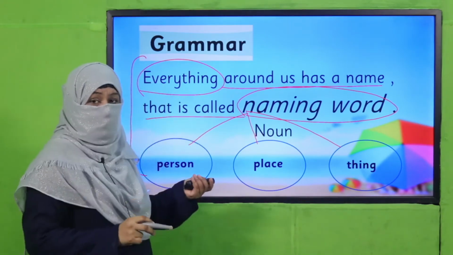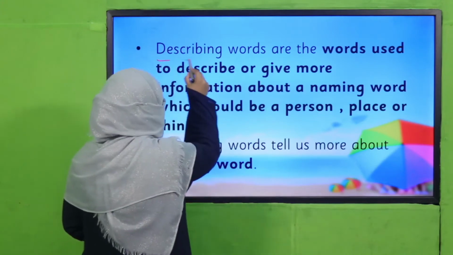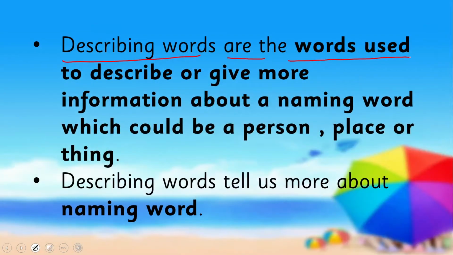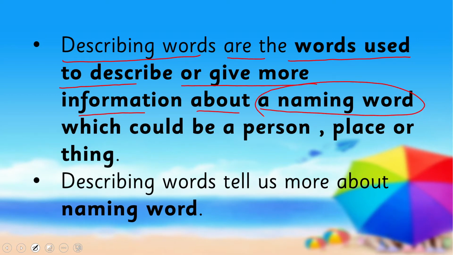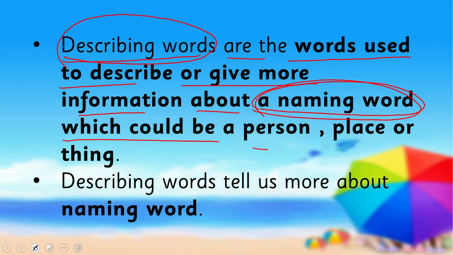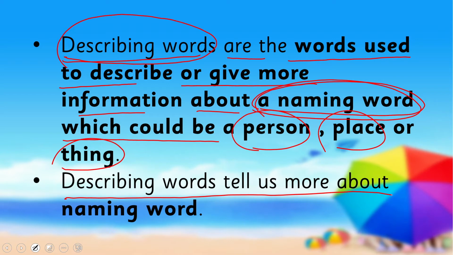What are describing words? Describing words are the words used to describe or give more information about our naming word. So describing word tell us about naming word, which could be a person or a place or a thing. And describing words tell us more about naming word. This is what a describing word is.